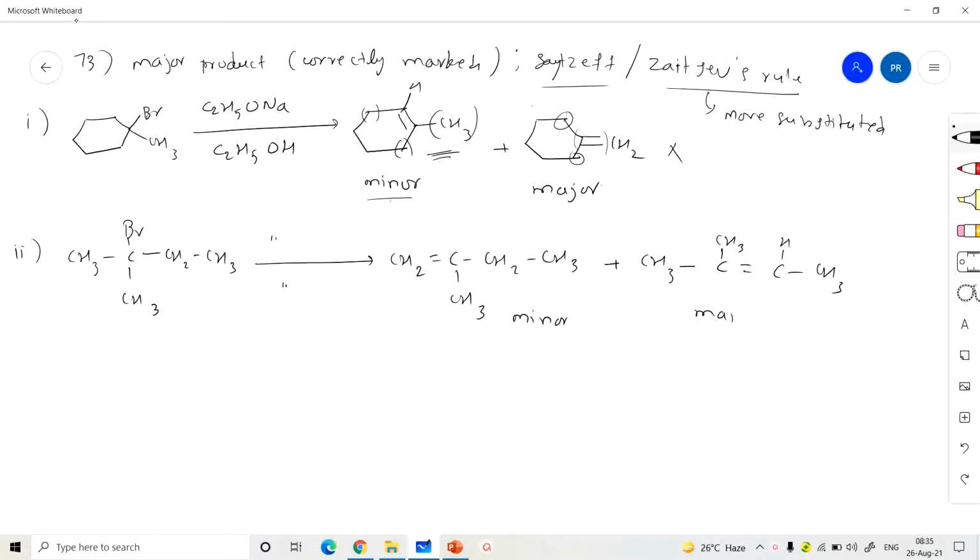He is saying the first is minor and the second is major. Same Saytzeff's rule we have to consider here.